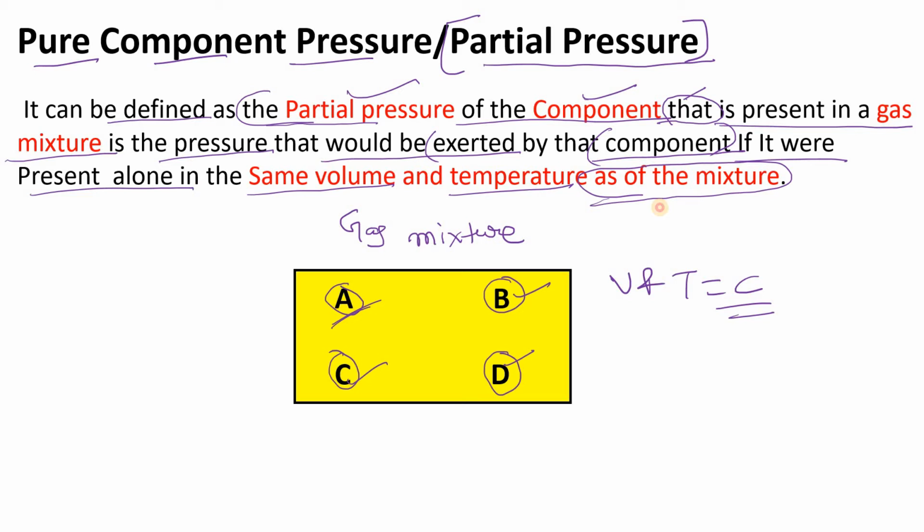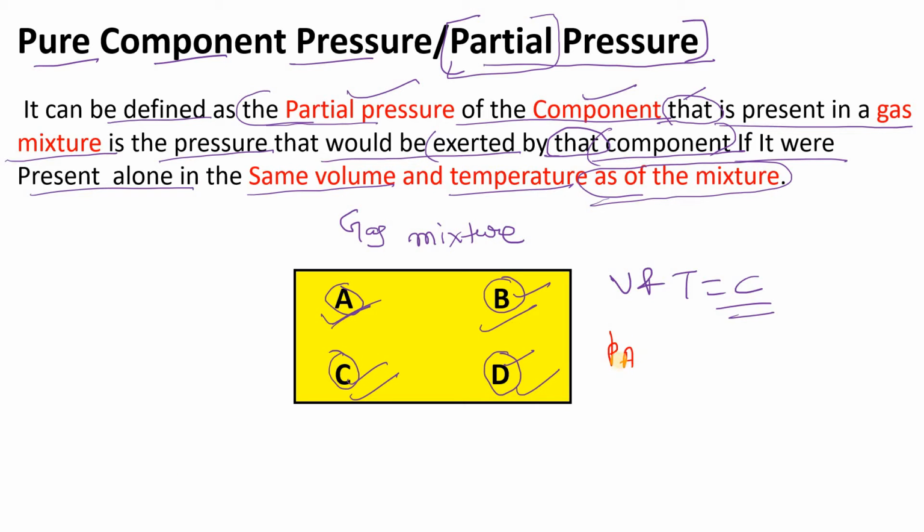Let's make it more simple. If we are talking about the partial pressure, let's suppose you have a gas mixture and in that gas mixture you have four components, A, B, C and D. Whenever you discuss the partial pressure, whenever this term partial comes, it means that we are talking about the individual component. Got my point? That's why that is important. So how will we write?